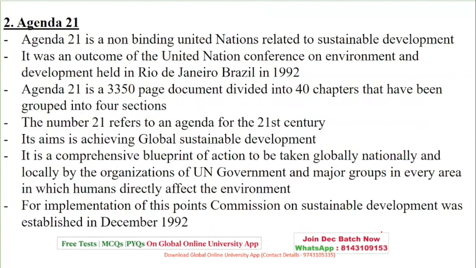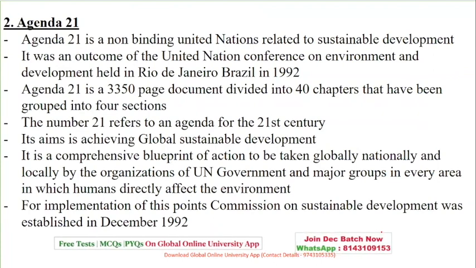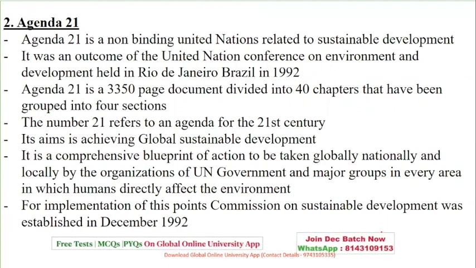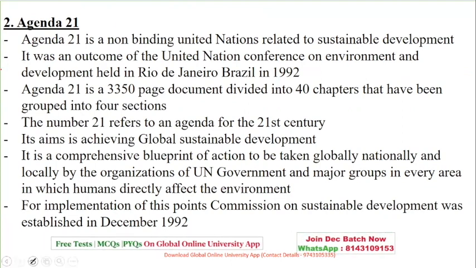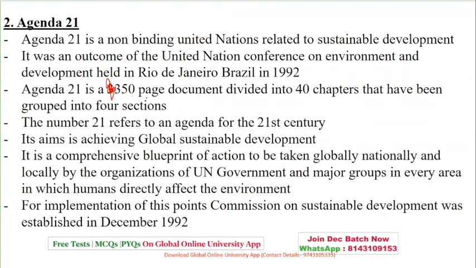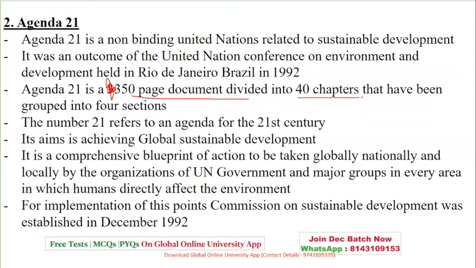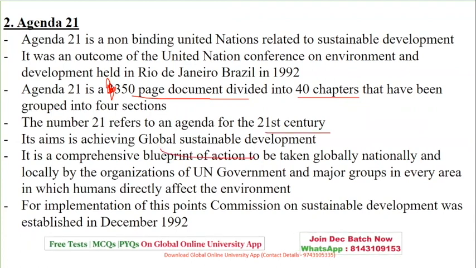Then we have the next, something called Agenda 21. Now, what is this Agenda 21? It is a non-binding United Nations action plan related to sustainable development, an outcome of the United Nations conference held in 1992. It is a 300-page document, divided into 40 chapters and 4 sections. The 21 refers to the 21st century. The aim is to achieve global sustainable development.